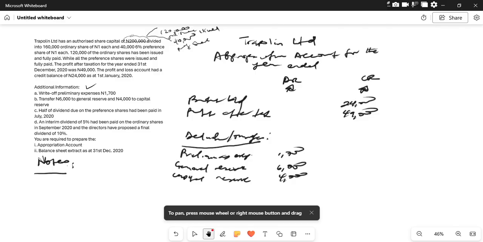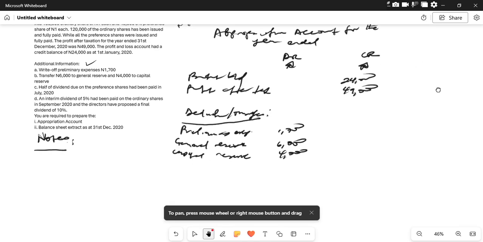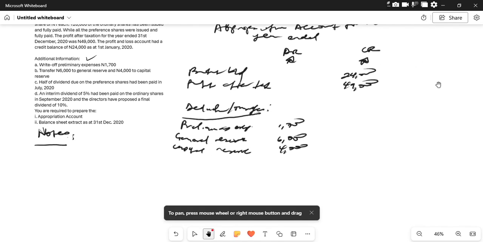Okay. So we have half of the dividend. It was said in the question that half of the dividend due on the preference share had been paid in July 2020. Let us calculate the half of the dividend. So we have preference dividend.